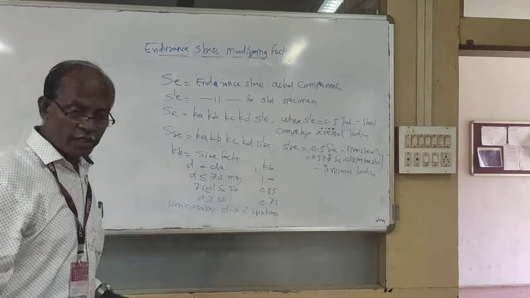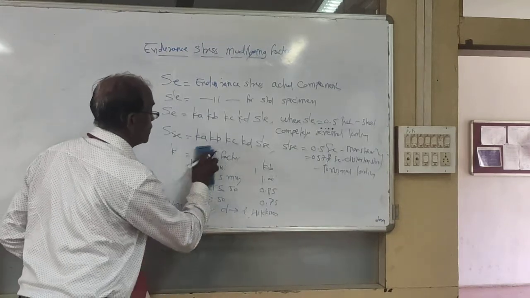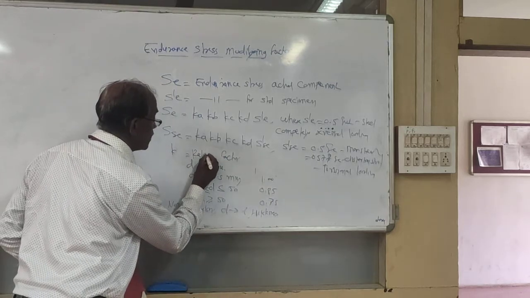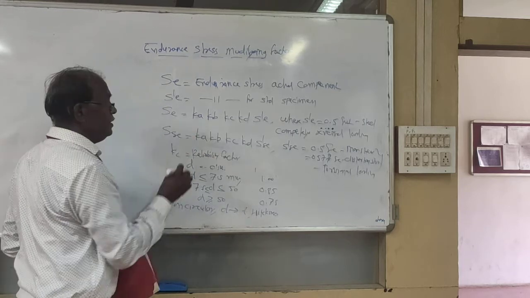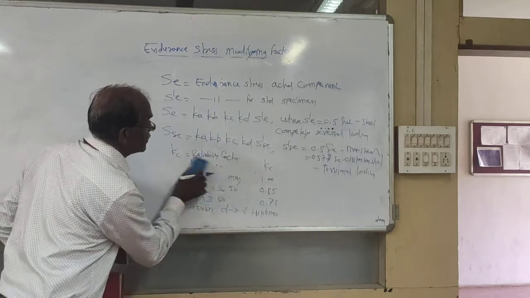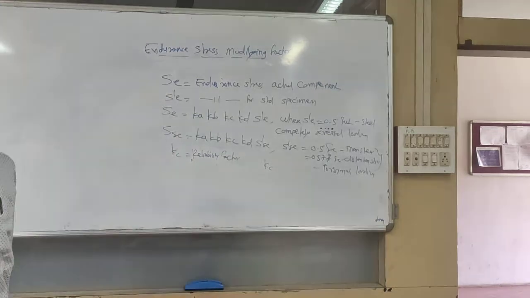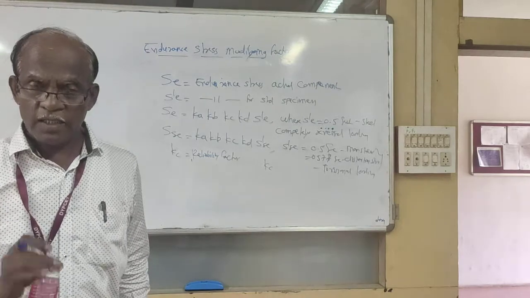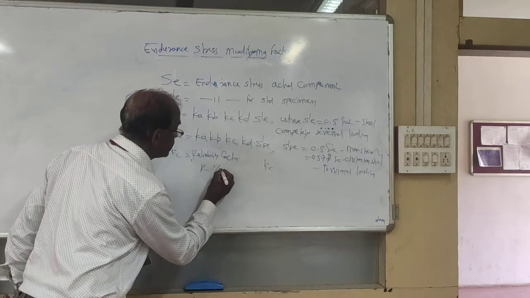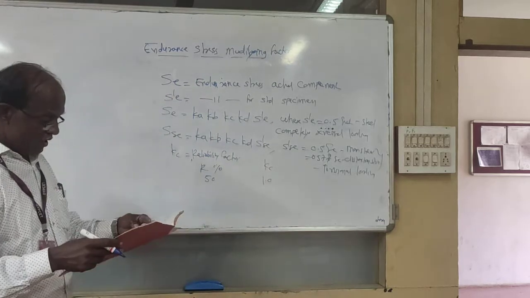Then we go for the reliability factor, the Kc factor. We assume that the rotating beam test has a reliability of 50%. So for reliability of 50%, the factor is 1.